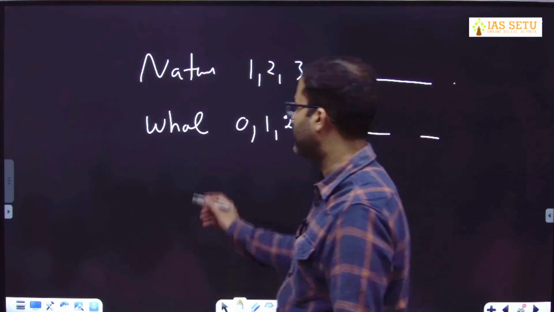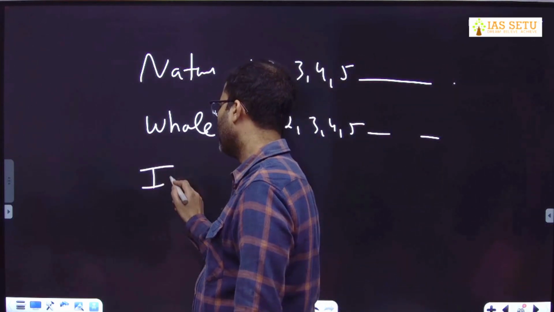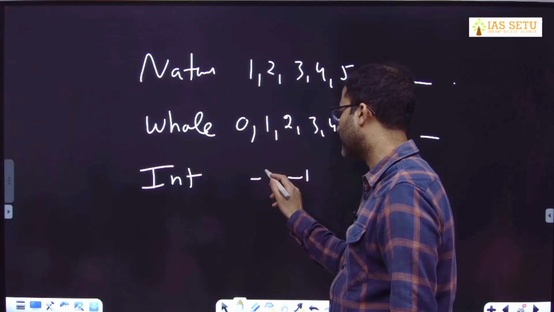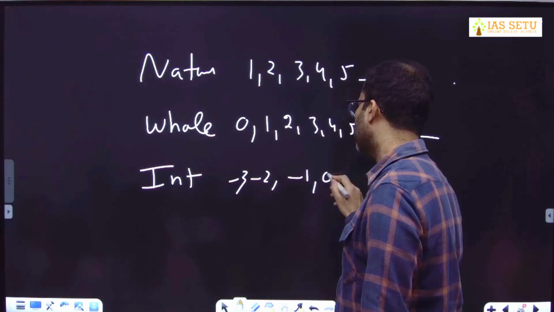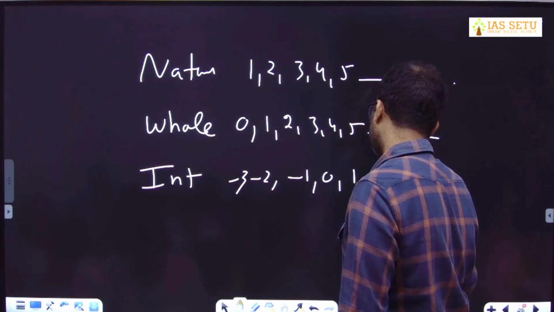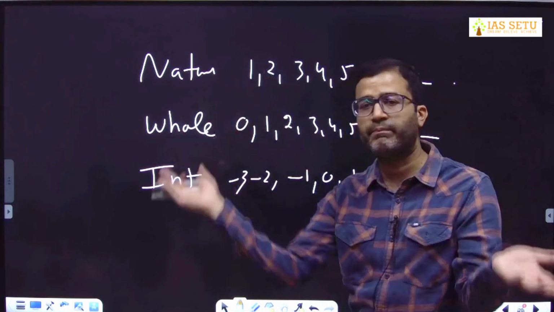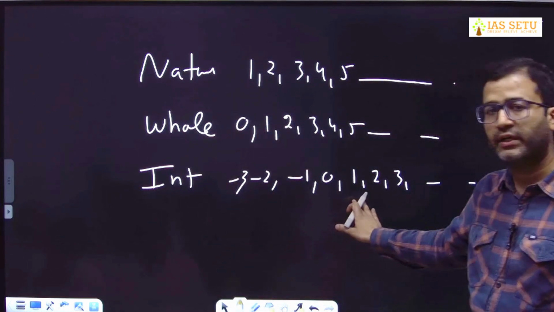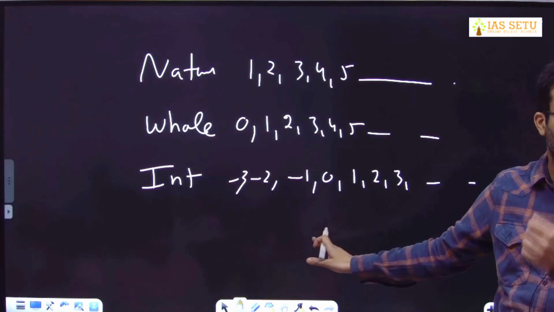Next is integer. If you add negative integer in whole number, like you add -1, -2, -3, this type of number in your whole number, it become a complete set of integers. Is this clear to all of you? Category 0 student, you know integers.